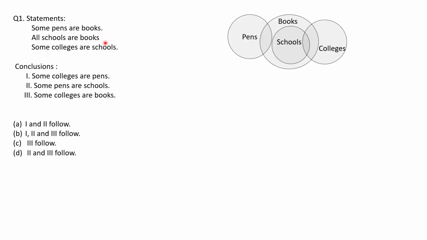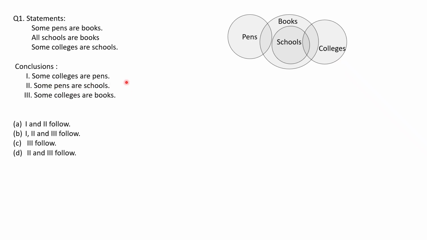So some pens are books and all schools are books. So this is the diagram. Some pens are books and all schools are books. So school will be inside the book. Then it is given some colleges are schools. So this is the Venn diagram.